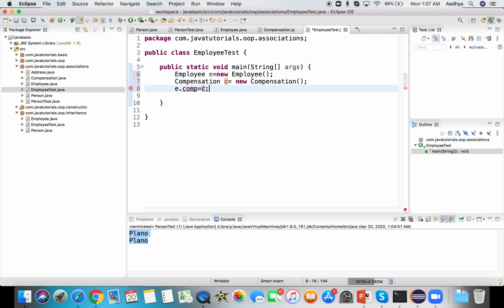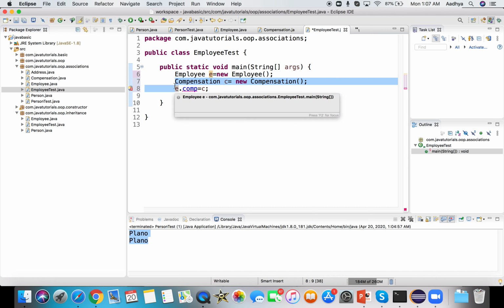This is how I did it in the employee class. Now I cannot do this because this compensation variable was a final variable, so it can be assigned only once. I cannot do this here because e dot comp was already assigned a value and I cannot change that. Which means that employee and compensation are tightly coupled with each other. So even though I create a compensation object, I cannot link it to the employee object because that object has already been created and linked.